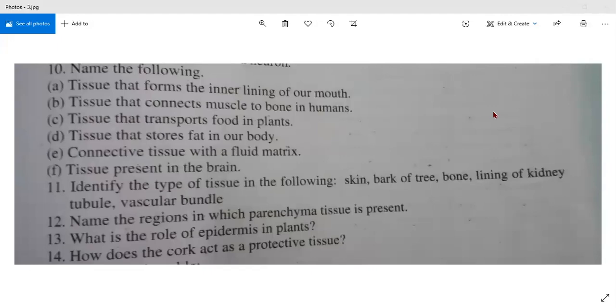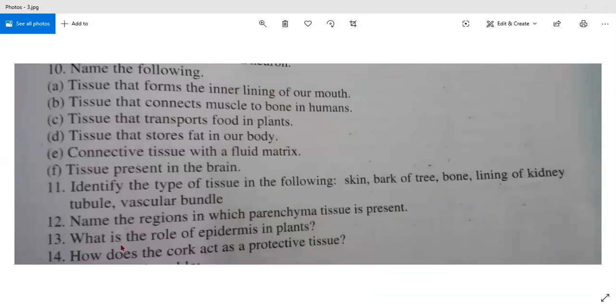Ekamdeep, are you able to hear me? Yes, ma'am. Please read the 12th question from the screen. Name the regions in which parenchyma tissue is present. Do you know the answer or shall I give it? Ma'am, in the pith and cortex of stem and root. Yes, you can write simply stems and roots also. The regions in which parenchyma tissue is present are stems and roots. Yes, good.